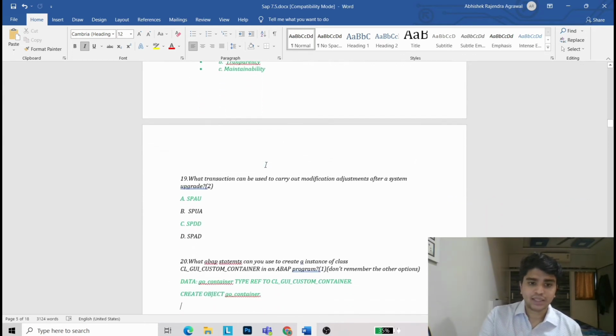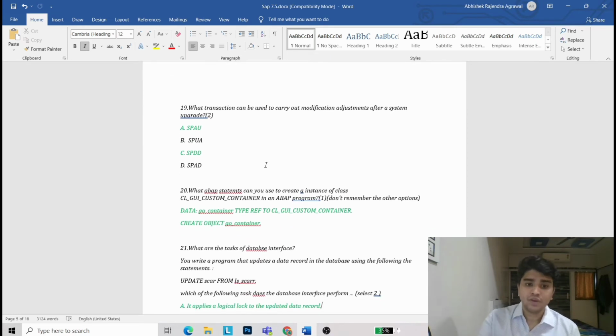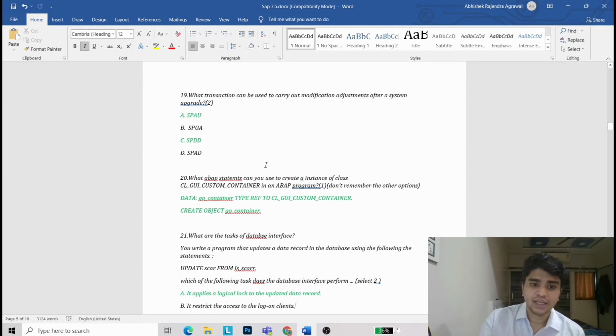Now coming to the 19th question. What transaction can be used to carry out modification adjustment after a system upgrade? It is SPAU and SPDD. What ABAP statement can you use to create an instance of class CL_GUI_CUSTOM_CONTAINER in ABAP program? It is DATA go_container TYPE REF TO cl_gui_custom_container, CREATE OBJECT go_container.